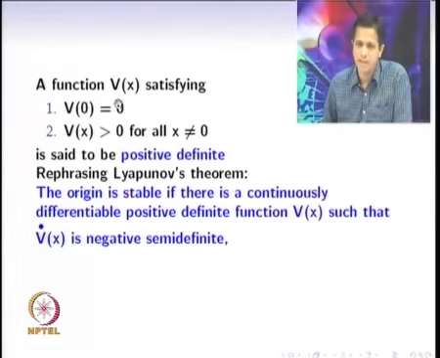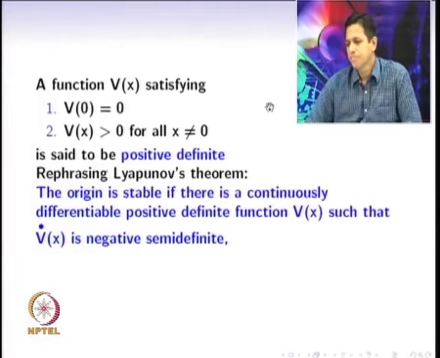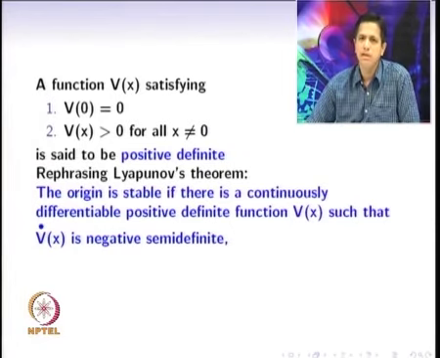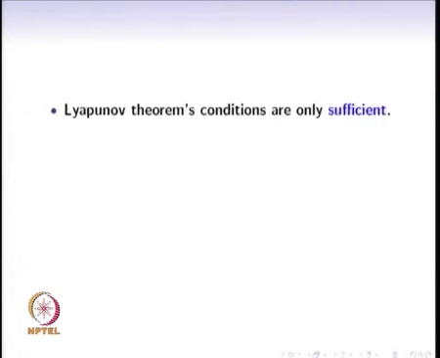such a function v is also called positive definite. So, in these new words, we can rephrase Lyapunov's theorem: the origin is stable if there is a continuously differentiable positive definite function v of x such that v dot is negative semi-definite, and if v dot is negative definite, then the origin is, in addition to stable, also asymptotically stable. It is important to note that Lyapunov's theorems are only sufficient. If there is such a continuously differentiable function satisfying these properties, then we can go ahead and conclude that the origin is stable.